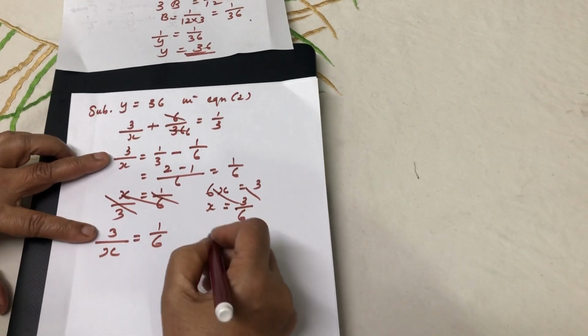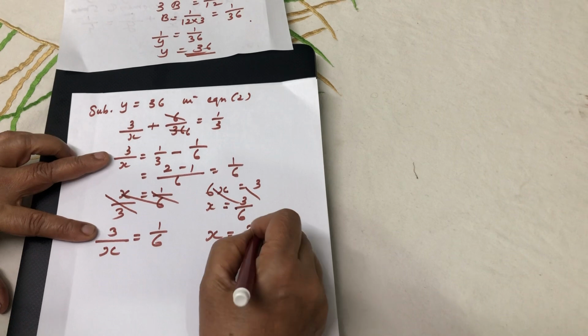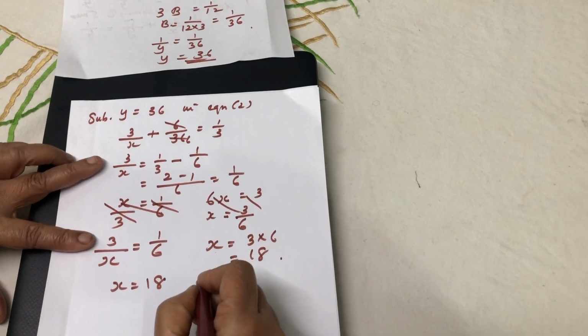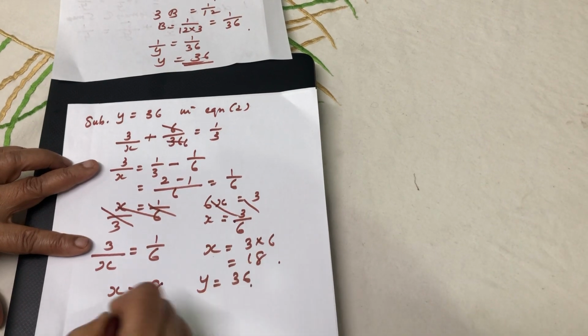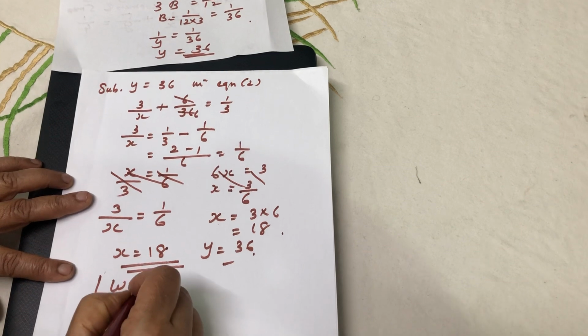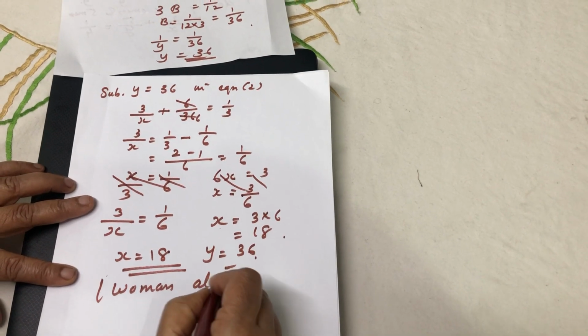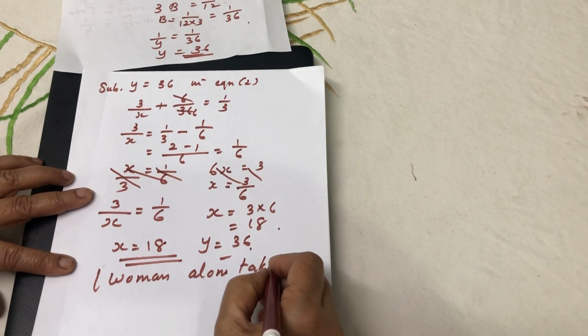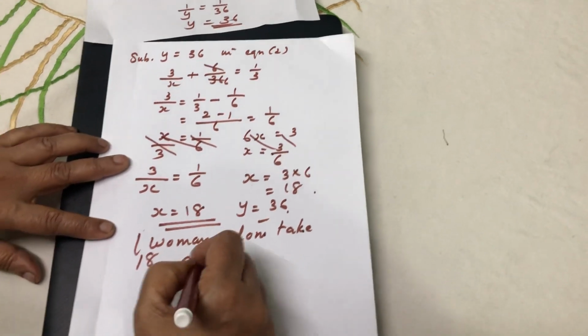Then by cross multiplication, X is equal to 3 into 6, which is 18. So you got X is equal to 18 and Y is equal to 36. Therefore, one woman alone takes 18 days to finish the work.